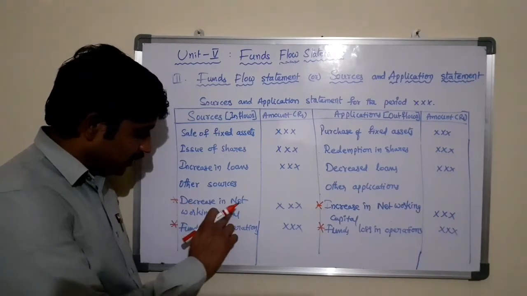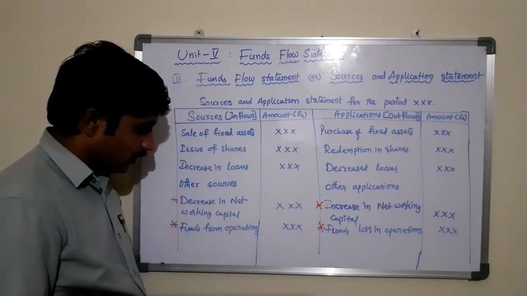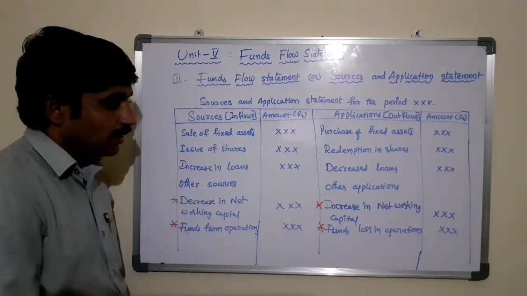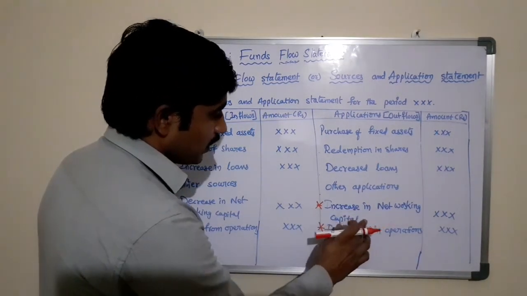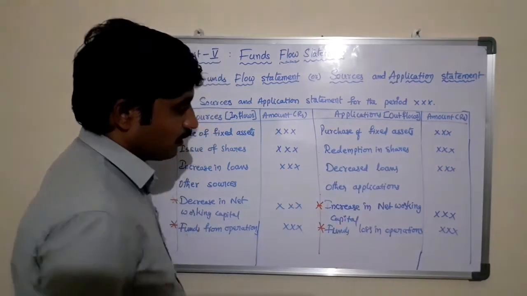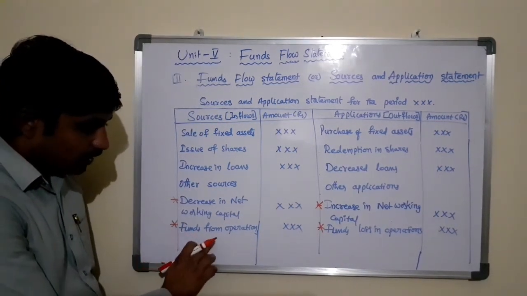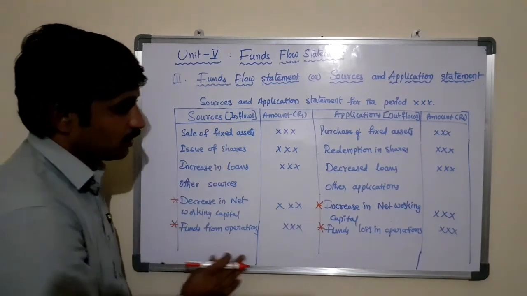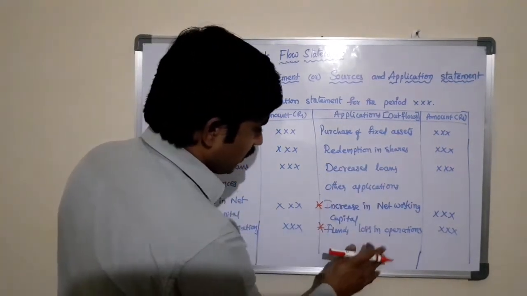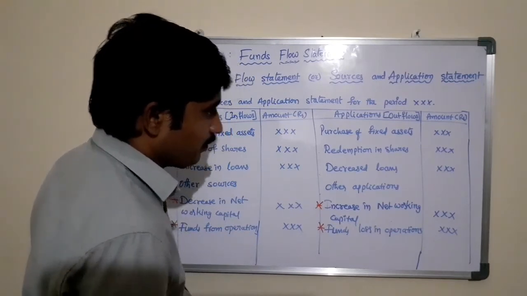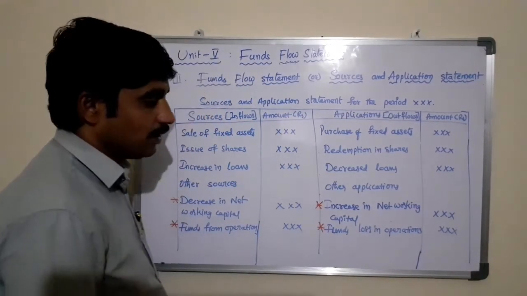Any decrease in net working capital is a source to the business, any increase is an application. Funds from operations is a source to the business, funds loss in operations is an application of the business.